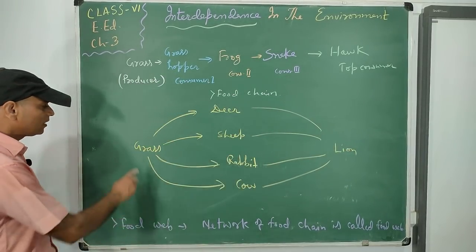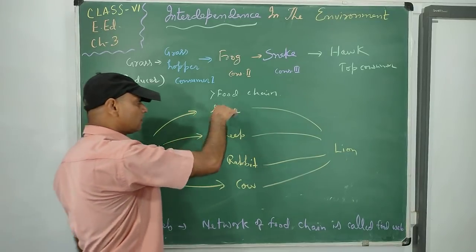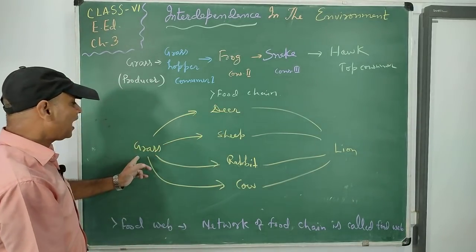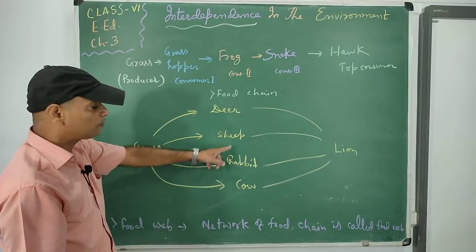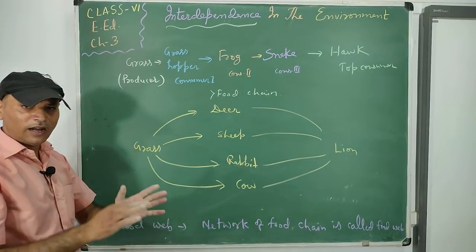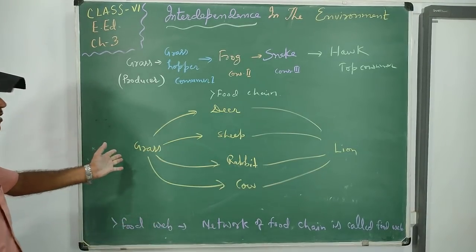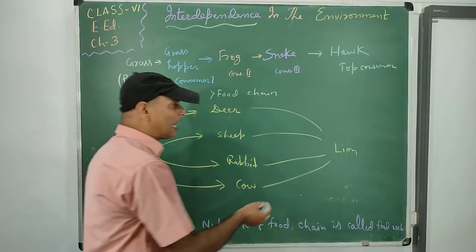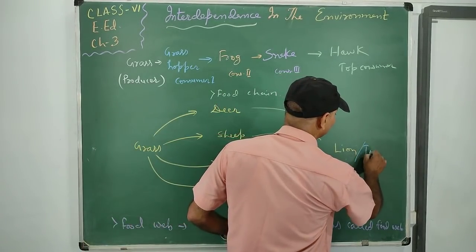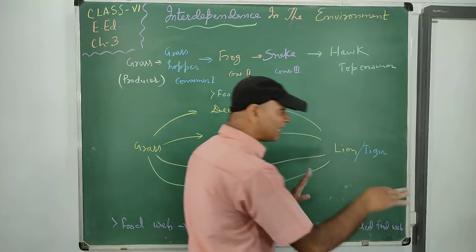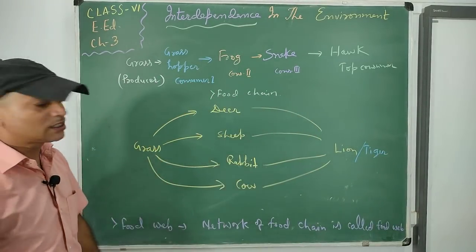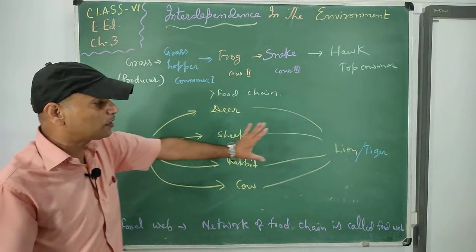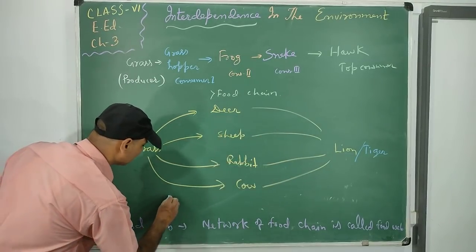You can say if all deer are killed, then grass will be eaten by sheep, rabbit or cow. So there is no hampering of the food web. If lion is not there, then there is tiger. There are other big carnivores. So see, the permanency of this food chain, food web is continued.